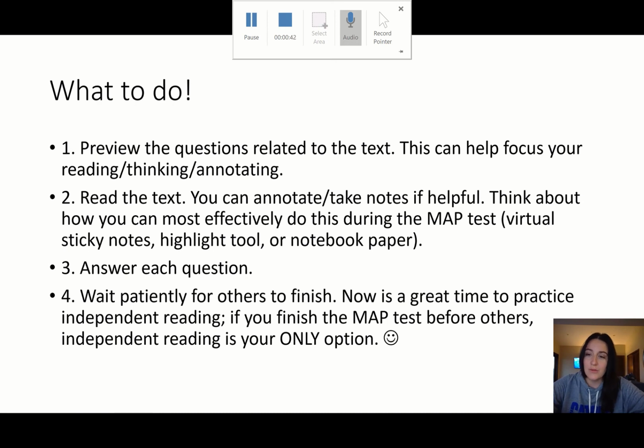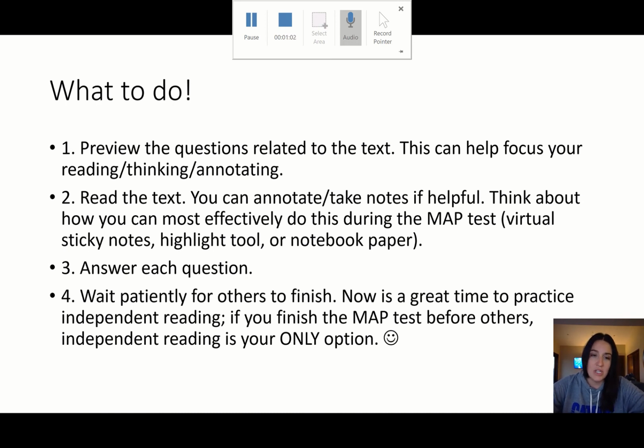When the actual MAP happens, you won't have the physical text right in front of you, but you will be able to use those virtual sticky notes. You can use the highlight tool. You'll also have the opportunity to use some notebook paper. After you've annotated and previewed the questions, then you can actually go on to answer those questions.